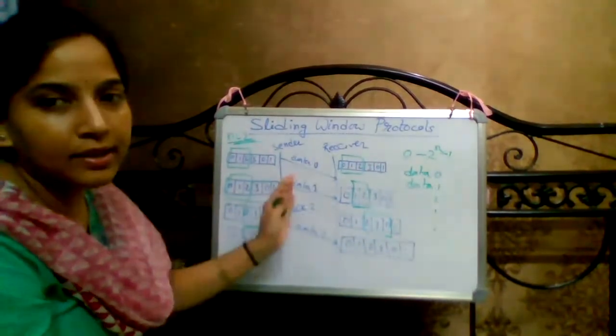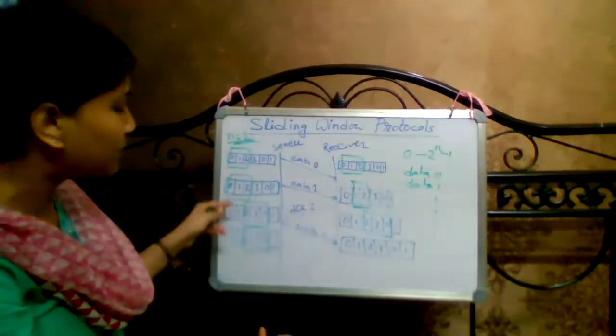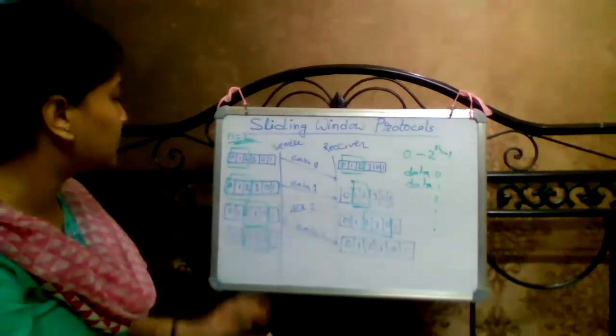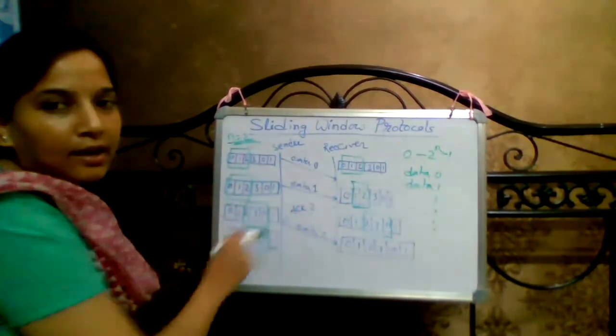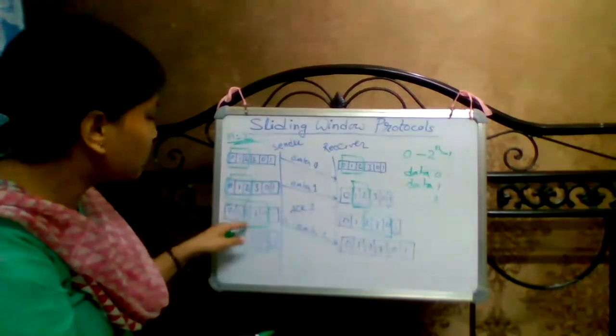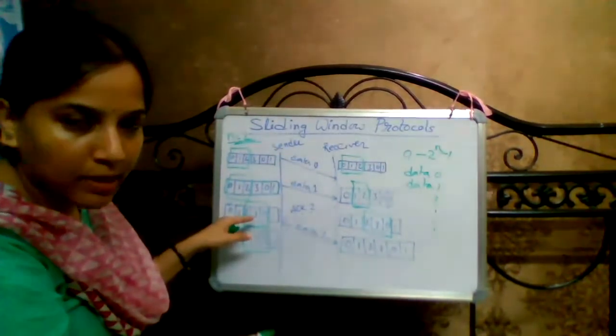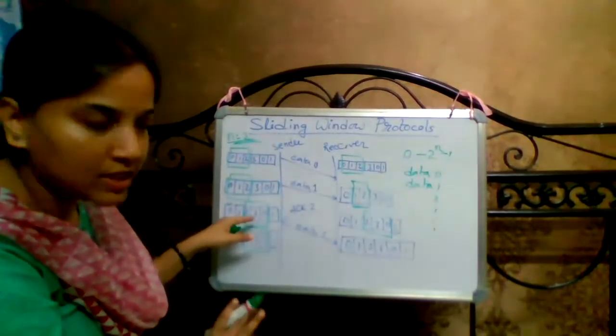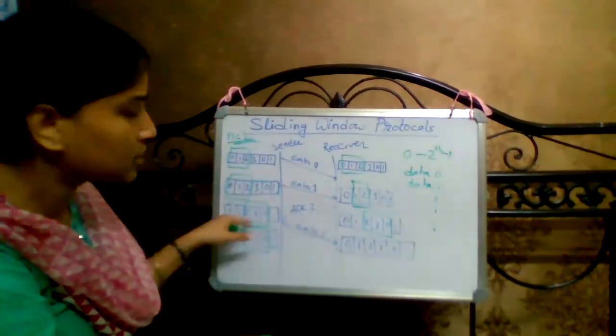So the window slides towards the right. Now the sender side window consists of 2, 3 and 0. The maximum size is at most 3 sequence numbers for this window.